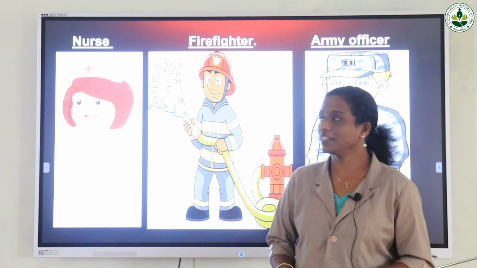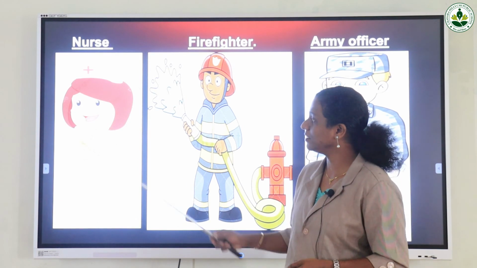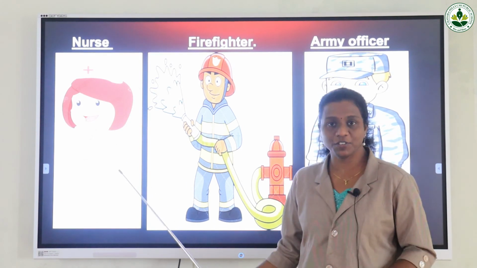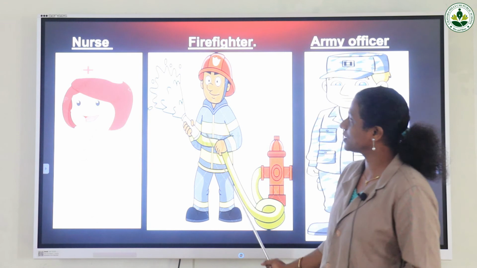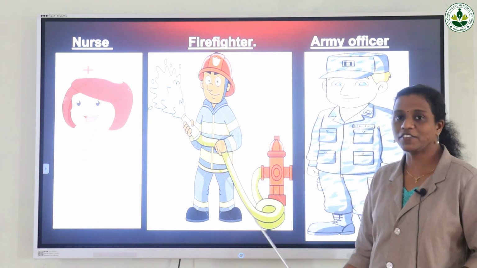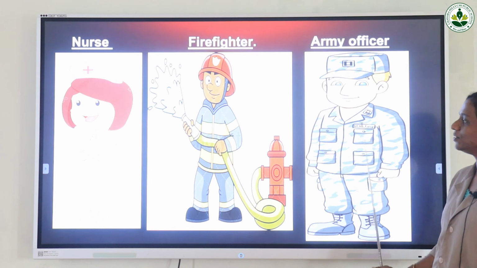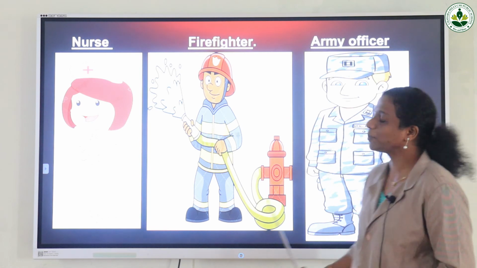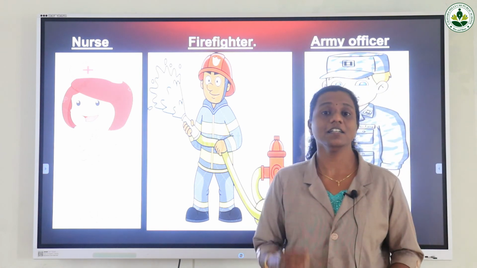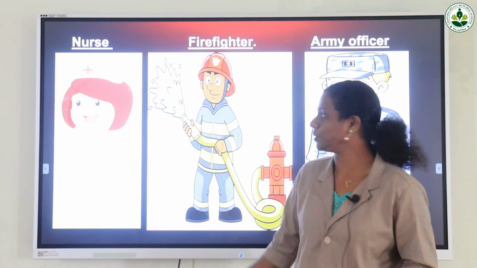Next we can check another three. Next is nurse, you can see the picture and the uniform also. Next is firefighter, they also have a special uniform, and the last one is army officer. So you can see the picture, and from the picture itself we can understand the profession of each person.